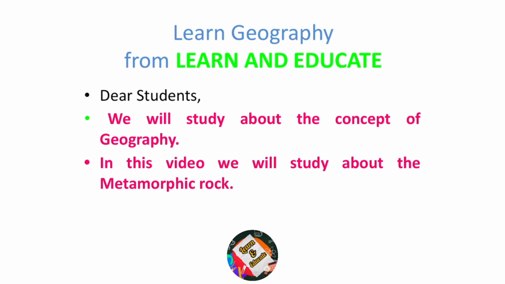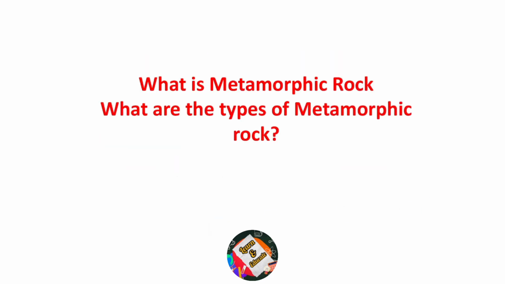In this video, we will be studying the metamorphic rocks. What are metamorphic rocks? Metamorphic rocks are altered rocks. These rocks are formed from pre-existing igneous rocks or pre-existing sedimentary rocks, which undergo a transformation because of high pressure, temperature, and chemical action. Therefore, metamorphic rocks are transformed from the pre-existing rocks in the form of igneous or sedimentary rocks.